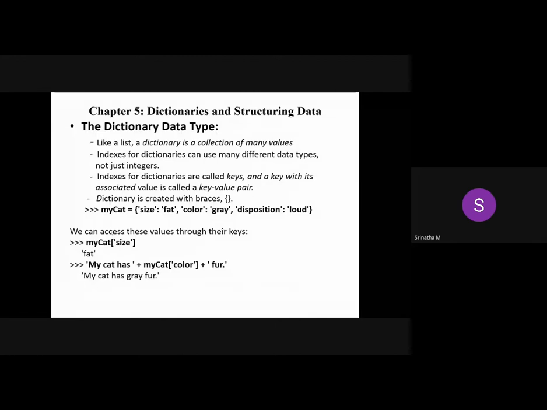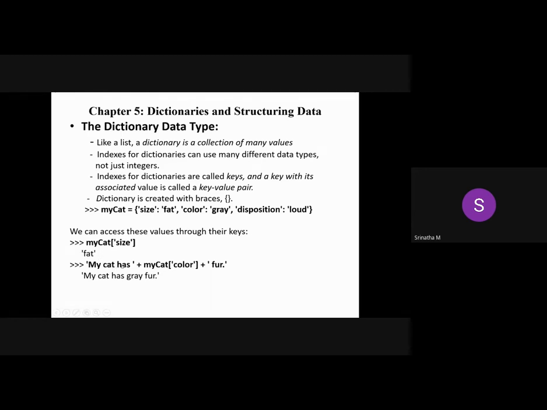We can access these values through their keys. How can we access the value by using the keys? It is exactly similar to the syntax of the list. We access the value at an index by using the index value. In place of the index, just use the key. That's it. Suppose it is a list, and I want to access the first value, I will say myCat of 0 because the index value is 0. That is not true here. Here we need to use the key. Key is the index. myCat of size will return the fact.